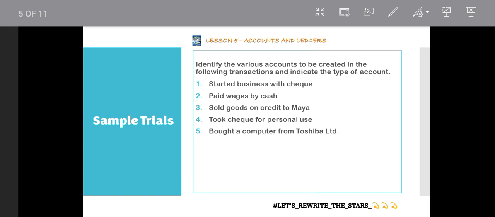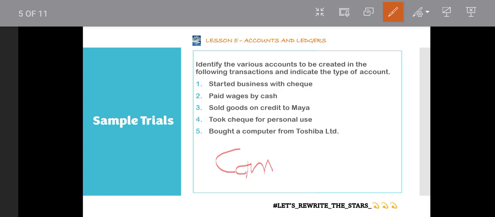It is only when they tell us bought goods. If they say bought goods, we create a purchases account because they didn't tell us the particular thing we are buying. But the very moment they tell us the particular thing we are buying, we record the name of that thing. And in this case, we were buying a computer. So we create a computer account.